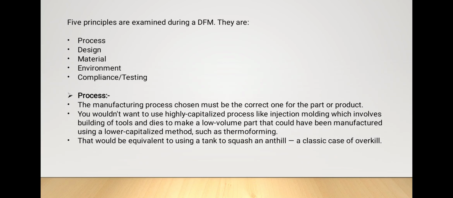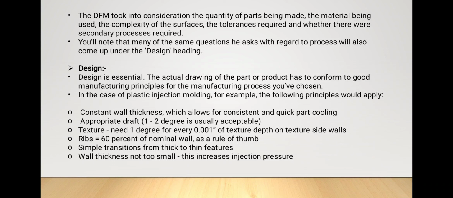I'll represent the process and design. In the process, where we are designing a mouse, we should know whether to use plastic pellets or rubber or some other material. We are using injection molding because it's very fast and very easy, and we can easily get our desired product. While designing, we should consider the wall thicknesses, proper dimensions, and all this.